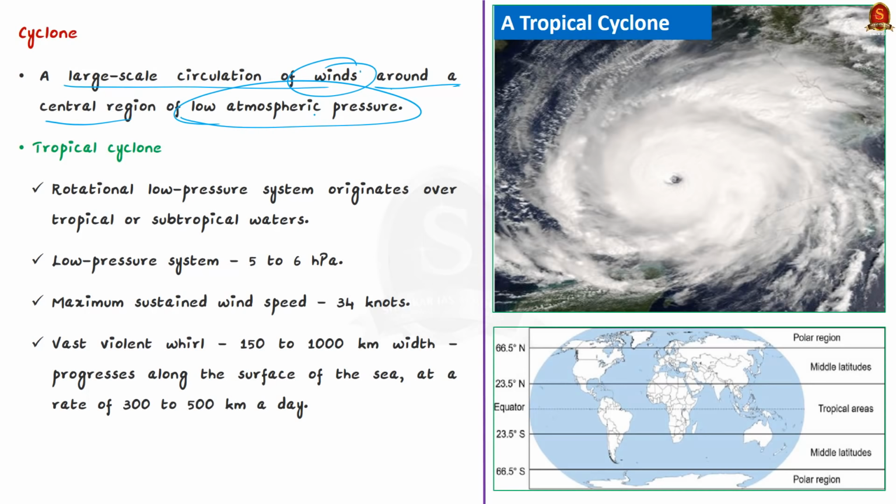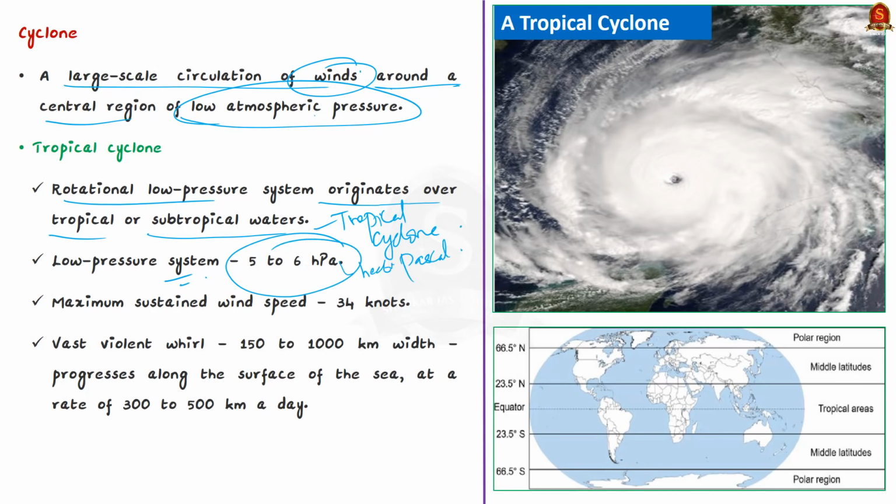Now, when this rotational low pressure system originates over tropical or subtropical waters, we call it as a tropical cyclone. Now, the low pressure system required for the formation of a tropical cyclone is 5 to 6 HPA, that is hectopascal. This means tropical cyclone forms when the central pressure falls by 5 to 6 HPA from the surrounding. In such a scenario, the maximum sustained wind speed reaches 34 knots, that is about 62 kilometers per hour.